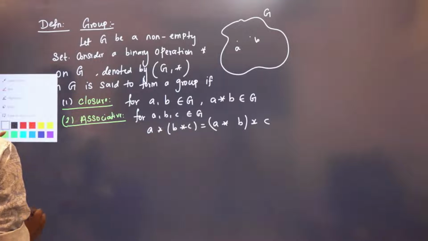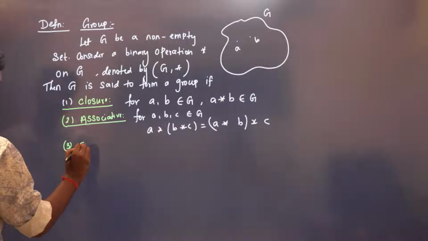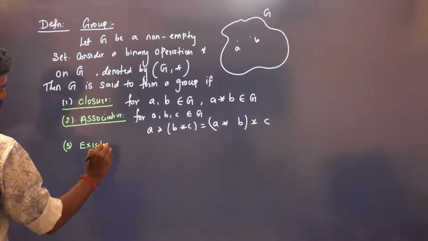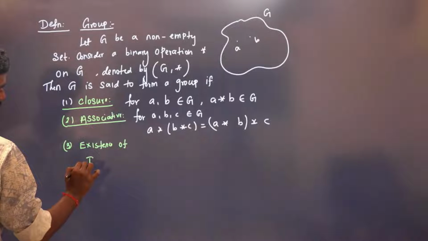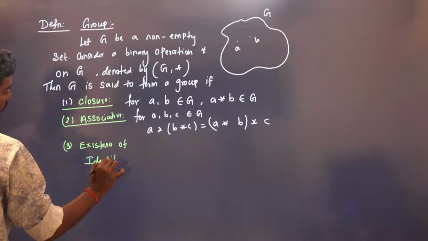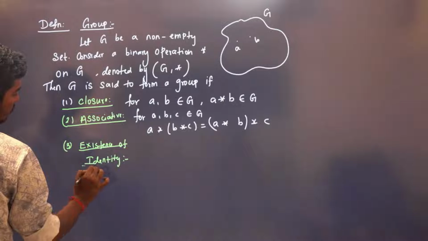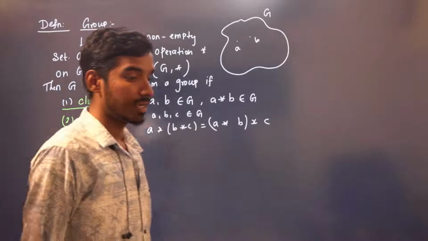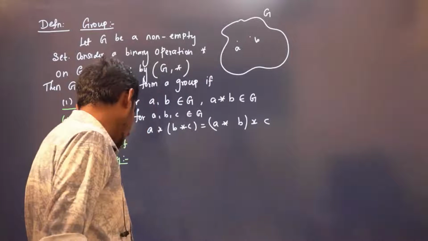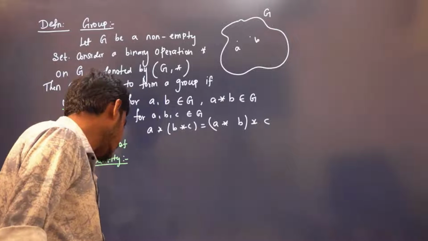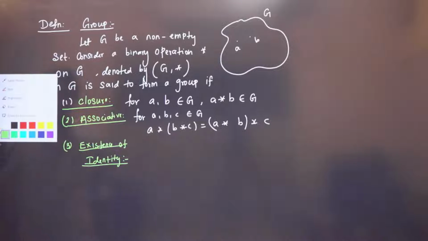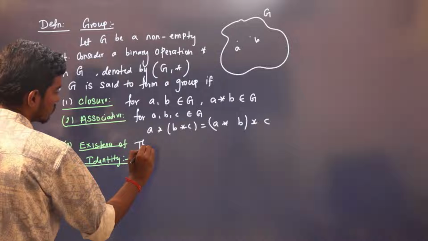And the third is existence of identity. There exists an identity element. There exists an element e in G.